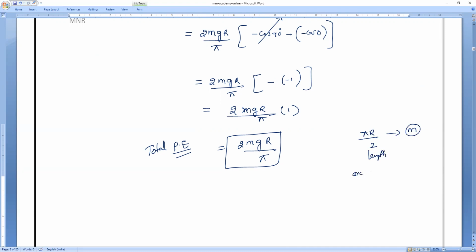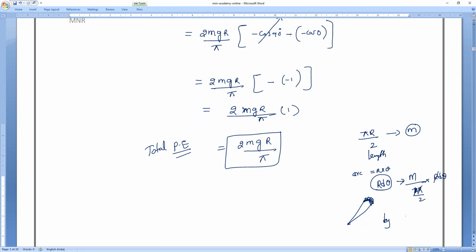Arc length is r d theta. By the unitary method, the mass of this small one will be total mass divided by total length, that is pi r by 2, into the length of that particular small one.